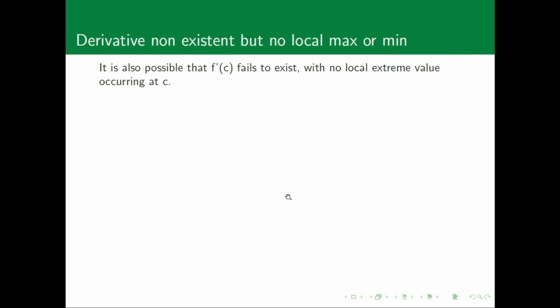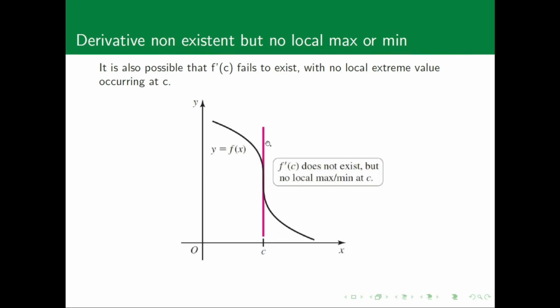It's also possible that f prime fails to exist, but we don't have any extremum going on. So this is this example over here where we have a tangent line that has infinite slope, and clearly we don't have a maximum or a minimum going on.